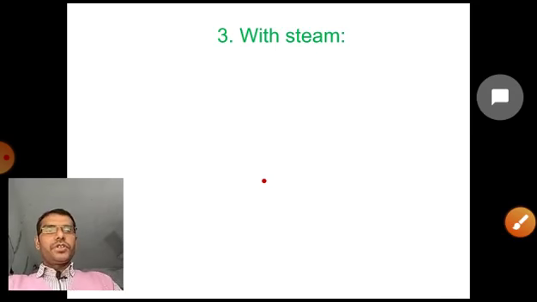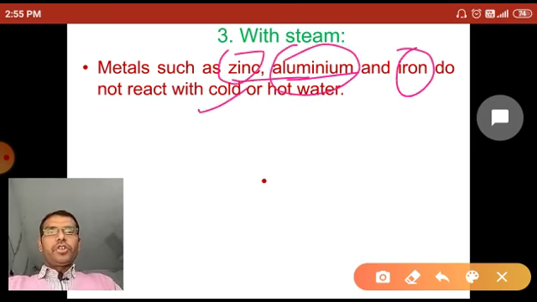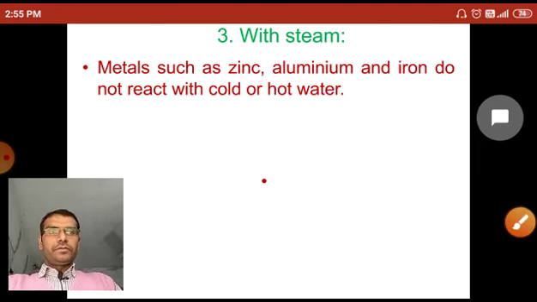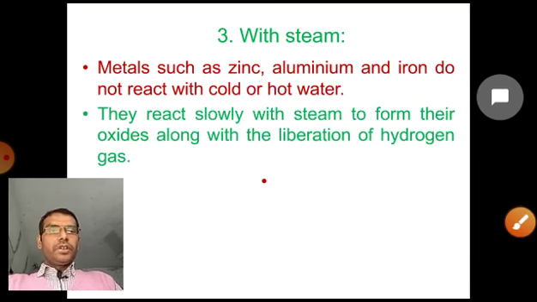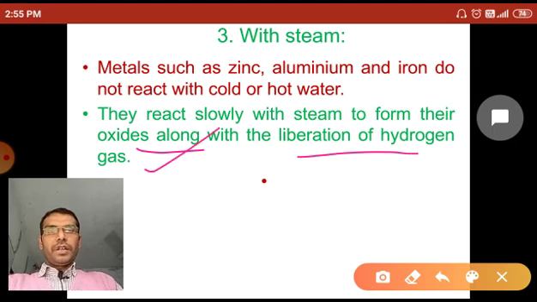Now metals also react with steam to liberate hydrogen gas, but not all, only some metals. Zinc, aluminum and iron do not react with cold or hot water, but they react slowly with steam to form their oxides along with the liberation of hydrogen gas.